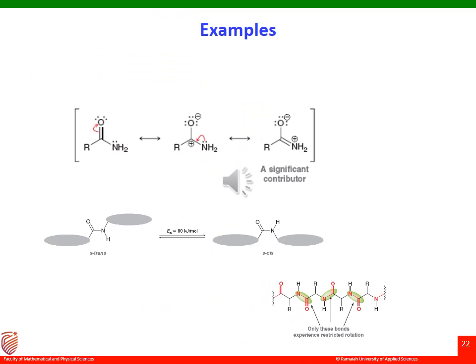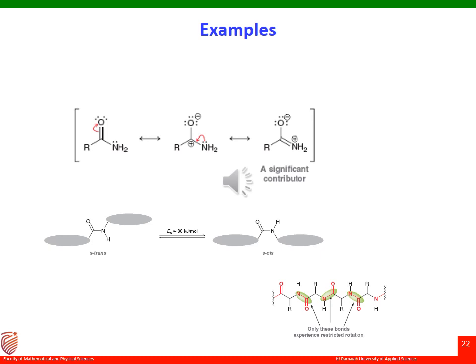In order to understand the 3-dimensional geometry of peptides, we must first explore the geometry of peptide bonds. I would recall here that peptide bonds are amide linkages and amides have significant resonance structures that endow the C-N bond with some double bond character. The double bond character is indicated here, right? C double bond NH with positive charge and the oxygen bearing the negative charge. As a result, the nitrogen atom here is sp2 hybridized and planar. Peptide bonds are simply amides and therefore exhibit double bond character just like a regular amide.